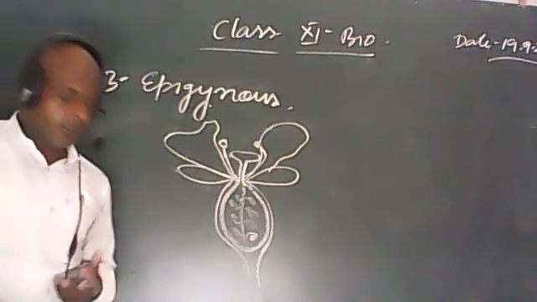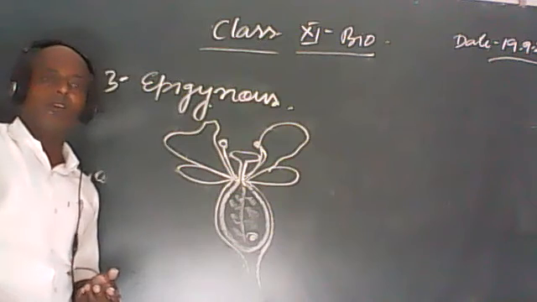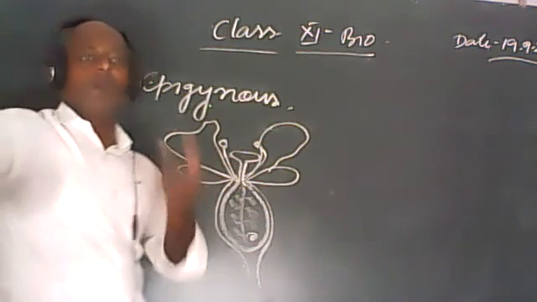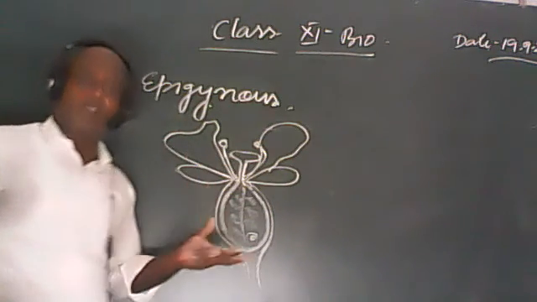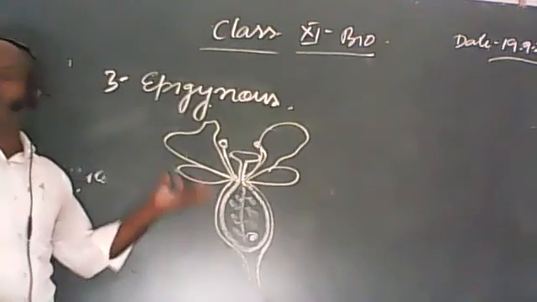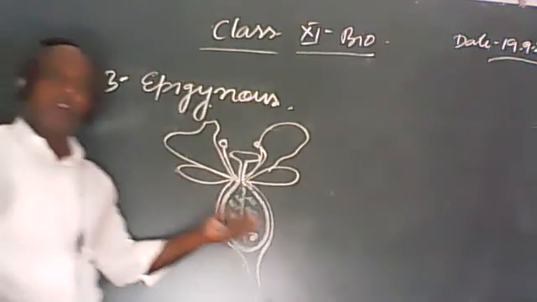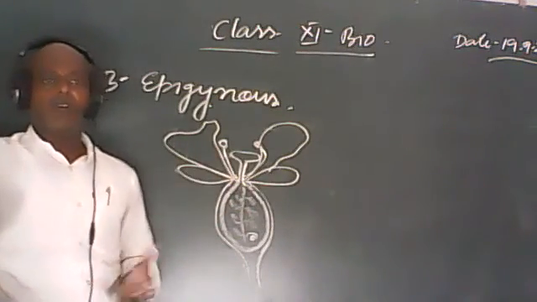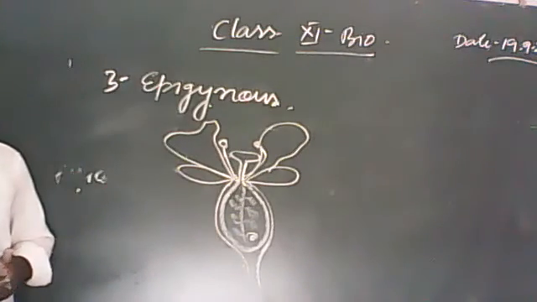This inferior ovary can be seen in sunflower. जो सूर्यमुखी का पौधा होता है उनमें आप देख सकते हो. The ovary is totally enclosed in the thalamus portion of a flower.